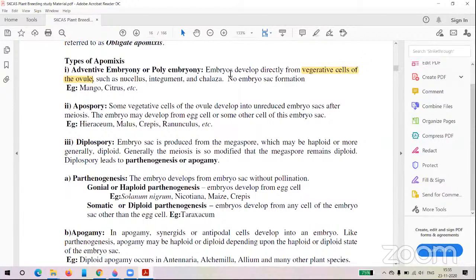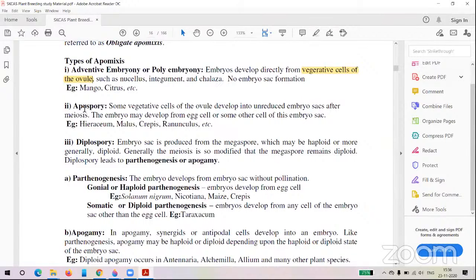There is no formation of the embryo sac. The vegetative cells present in the nucellus, integument, and chalaza directly develop into the embryo. That is called adventitious embryony or polyembryony. The examples are mango and citrus, but these are not that important, because you cannot remember that.